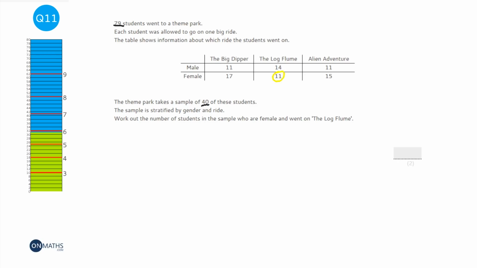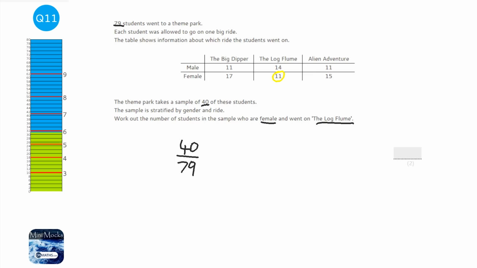So we're looking at this one, which is the 11, because it says female who went on the log flume, and 11 people did. Now it's 11 people out of the 79, but we want a sample of 40. We're not looking to ask all 79, so we're not looking to ask all 11 of those people. So our sample as a fraction of the whole is 40 over 79. That's the fraction that we want of each of the 6 groups of people: the male who went on Big Dipper, the male who went on the log flume, etc., and the females who went on those rides.